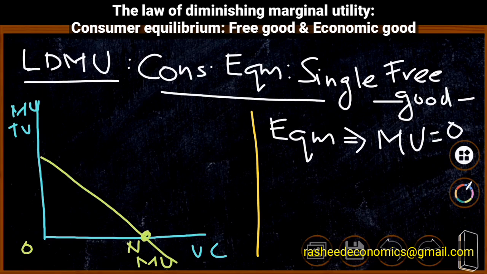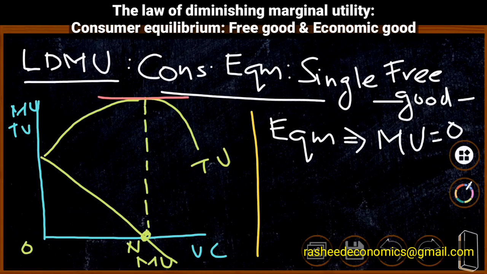Corresponding to point n, we can draw the highest point on total utility, and we draw the total utility curve like this. It reaches maximum when the consumer is consuming n units of the commodity, and after that total utility decreases. That means total utility starts declining after the maximum point. Here nt is the amount of total utility, and as consumption increases and reaches n, the marginal utility becomes 0, and at the point of 0 marginal utility, total utility is the maximum.